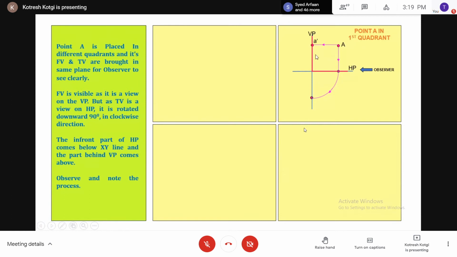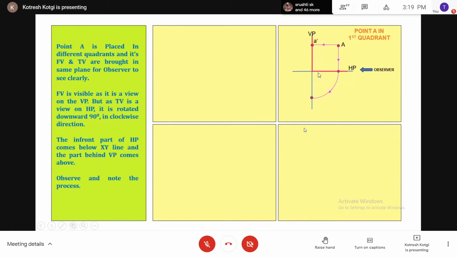The distance of the point from HP is shown in the vertical plane, that is, in the front view, and the distance of the same point from the vertical plane is shown in the top view, in the HP. To convert 3D to 2D, we have rotated the horizontal plane by 90 degrees in the clockwise direction.